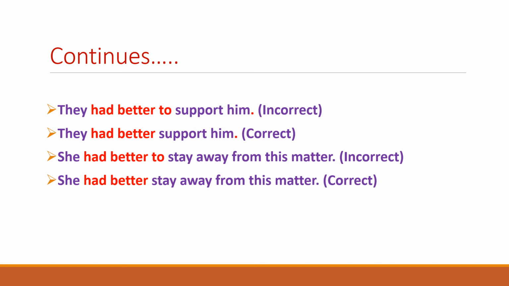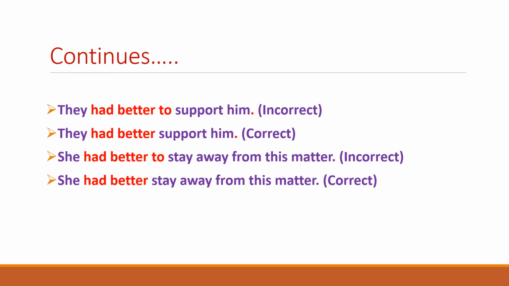Continuing with the same rule, the next two examples are here of the had better structure. The next sentence, they had better to support him, is again incorrect because we find to there, which is an incorrect use of to in a sentence in which the had better structure is used.